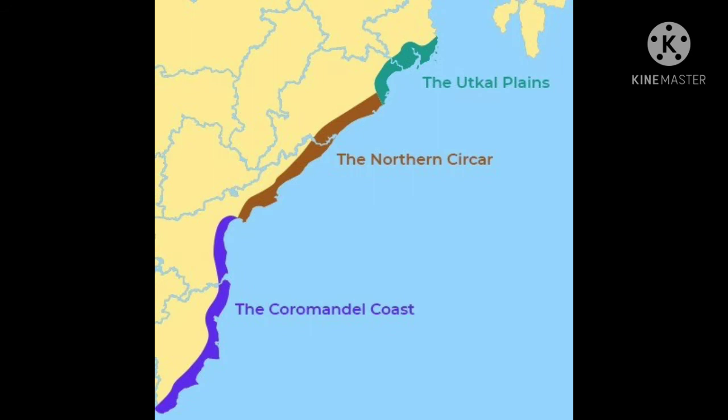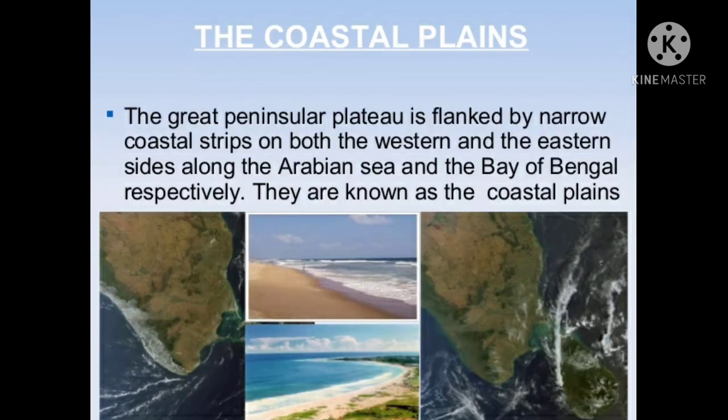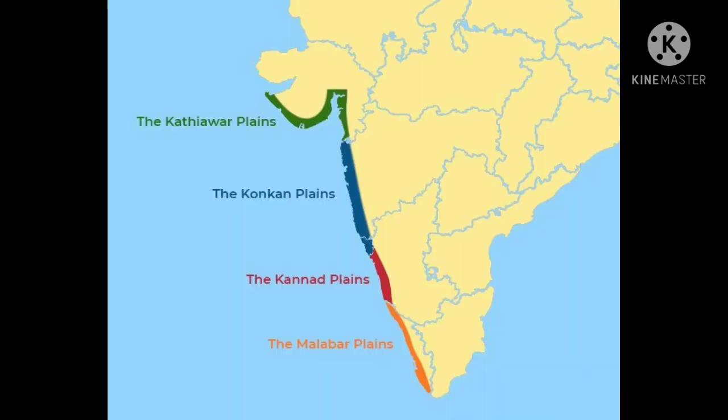The northern part of the Eastern Coastal Plain is called the Northern Circars and the southern part is called the Coromandel Coast. The Western Coastal Plains are along the Arabian Sea and they are narrow, uneven and have a rocky surface. The northern part of the western coastal plain is known as Konkan and the southern part is known as the Malabar coast.